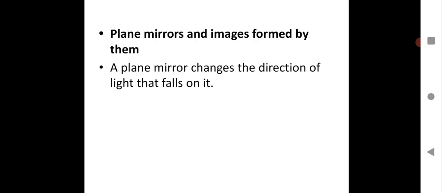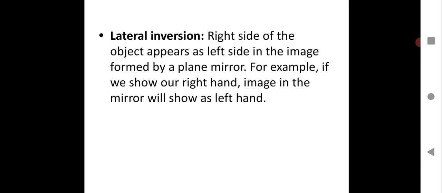So, plane mirrors and the images formed by them. Let us have some detail about this. We are learning about mirrors, and the mirror which we have at home is a plane mirror. So let us see what kind of images they form. A plane mirror changes the direction of light that falls on it. So this is what a plane mirror will do. Then lateral inversion will happen.